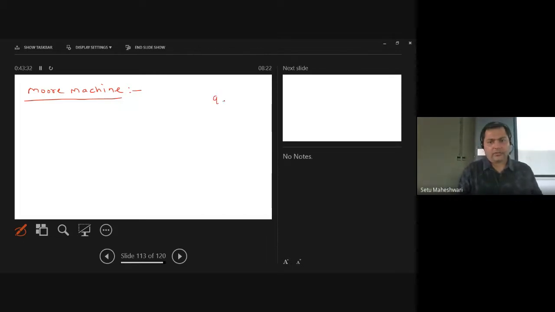So we have Q0, we have Q, we have F, and we have sigma. After this Q0 let me write sigma here. Let's first complete the input part. Then we have Q, then we have F, and then we have delta.